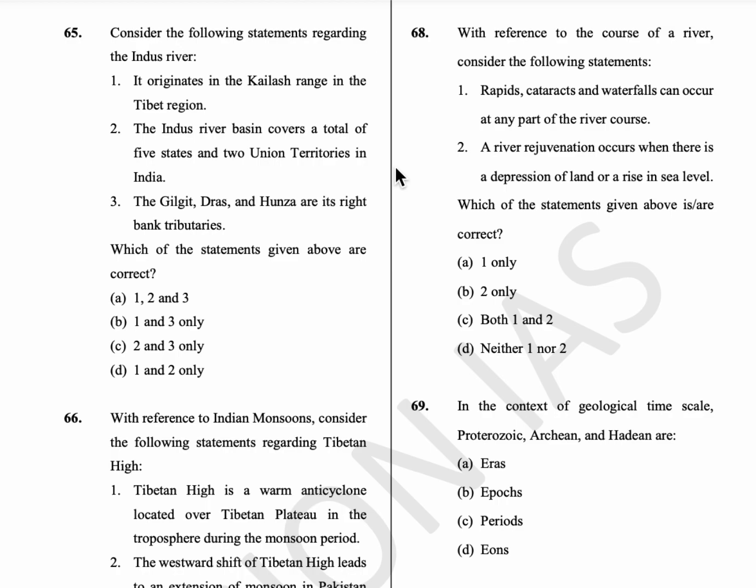68th question, with reference to the course of rivers in India, consider the following statements. So rapids, cataracts and waterfalls can occur at any part of the river course. First is correct. So here a cataract is a waterfall with a great volume of water. Rapids are a section of a river where the river turns into a waterfall. Okay, and river rejuvenation occurs when there is an uplift of land or a fall in the sea level. So option A is the answer.